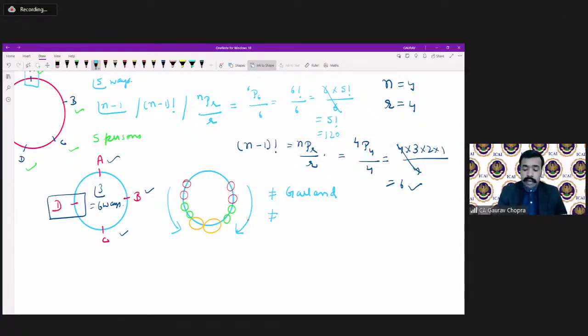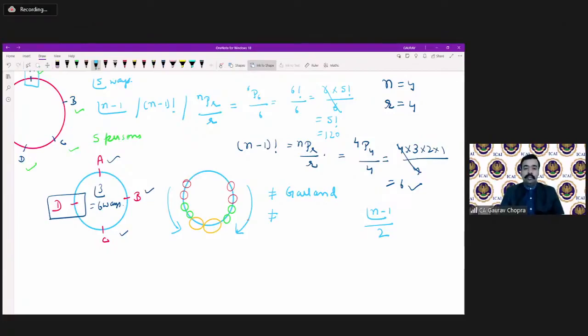We have to do factorial n minus 1 divided by 2. Why are we dividing it by 2? Because clockwise and anti-clockwise are both the same. If you reverse it, it is also the same. So that is why we are dividing it by 2, just similar to what we did in apple. We divided by 2 because p is getting repeated 2 times. Similarly here also the pattern is getting repeated, whether it is clockwise or anti-clockwise. So that is why there is a fixed rule that we will divide it by 2.